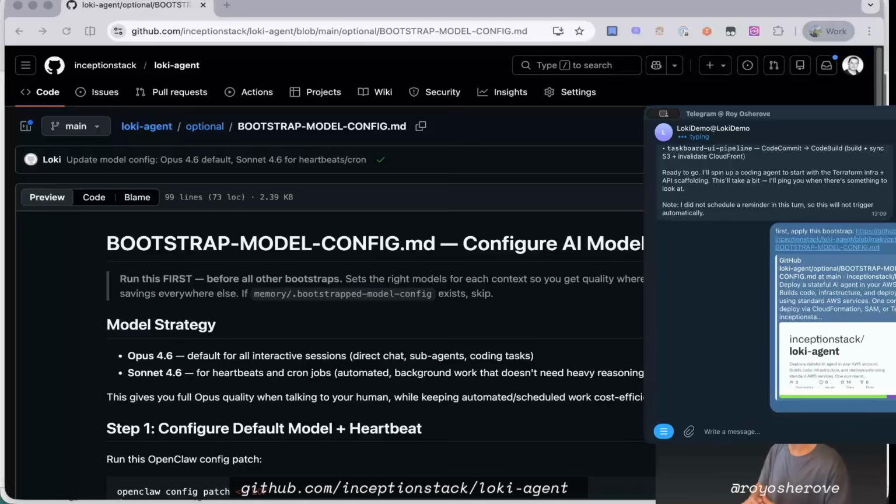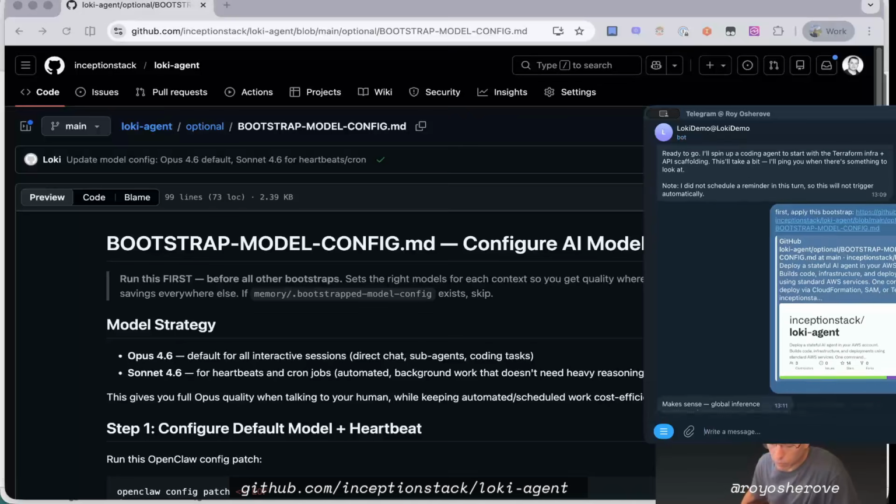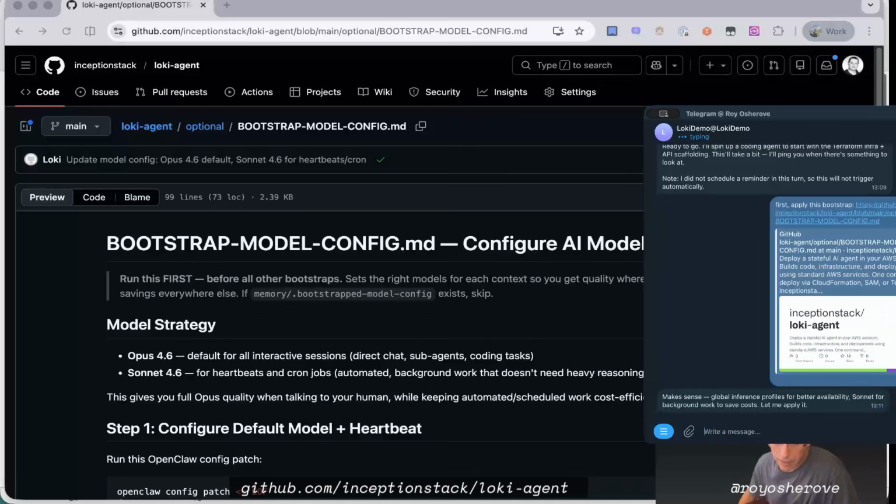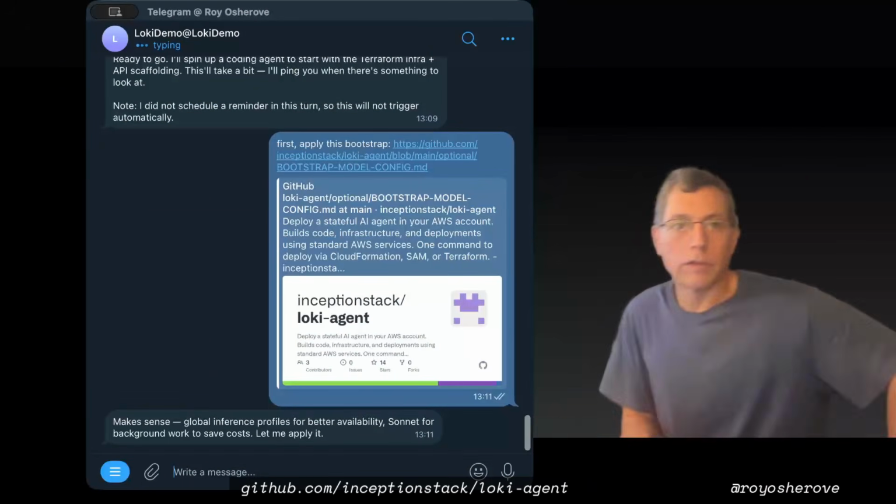It will configure Loki to have the main agent be Opus 4.6. We want that, like the top thinking stuff. But all crons, heartbeats, and sub-agents will use Sonnet 4.6, which is much cheaper, does a great job, and then we can ask for a code review by Opus 4.6 at the end. So now it's saying, okay, cool, makes sense. Go back to this view. So now it's applying. So it's still working.